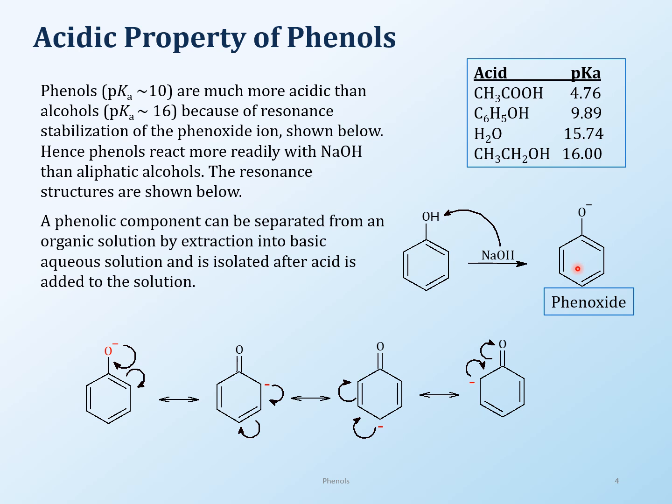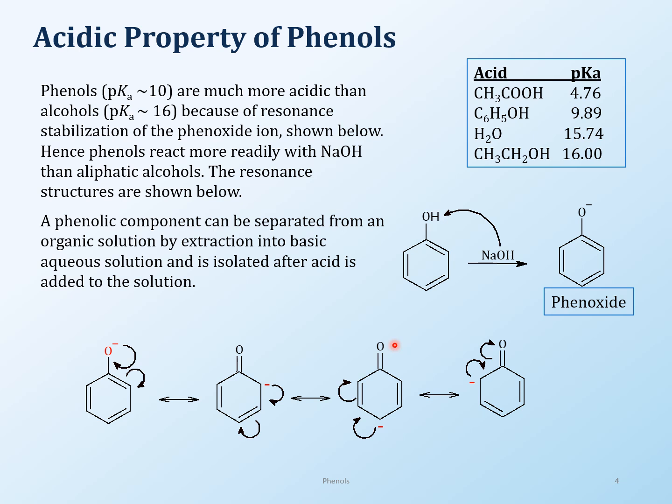Now what happens to this phenoxide ion is resonance. Because it is connected to the benzene ring, these electrons start delocalizing on the benzene ring. I've given you all the resonance structures where you can see how the electrons are moving all over the benzene ring.